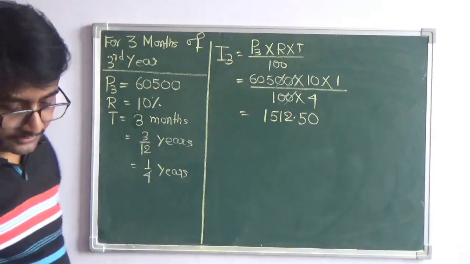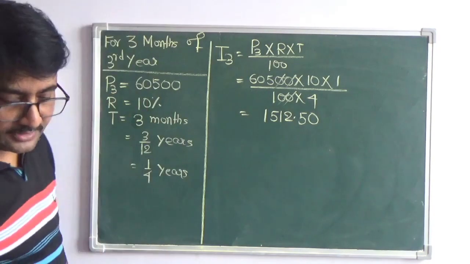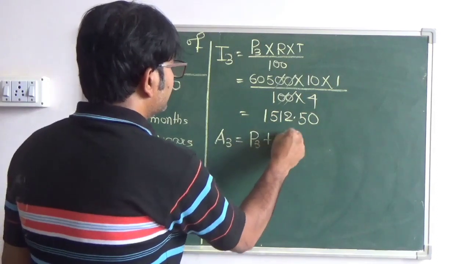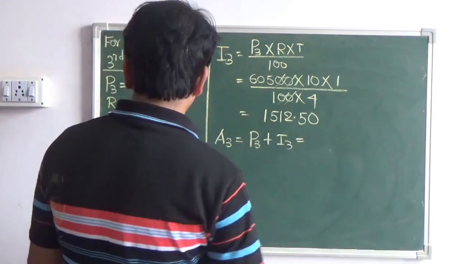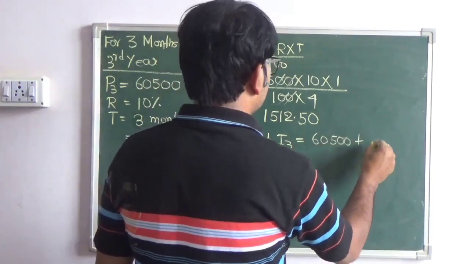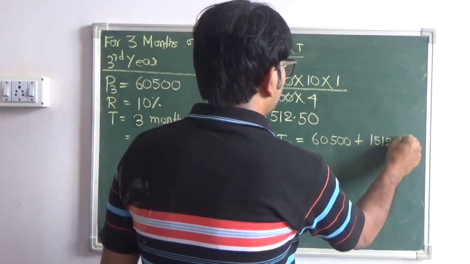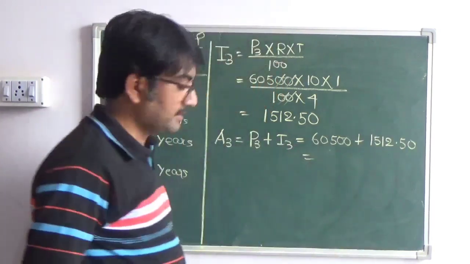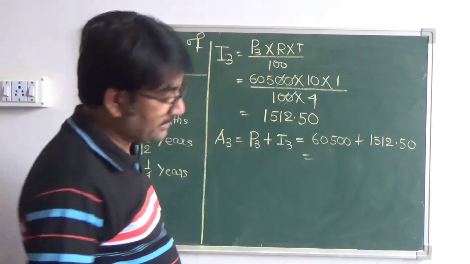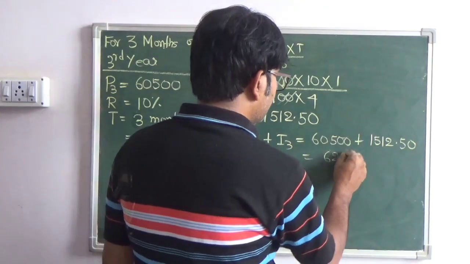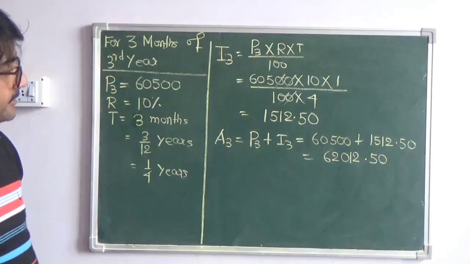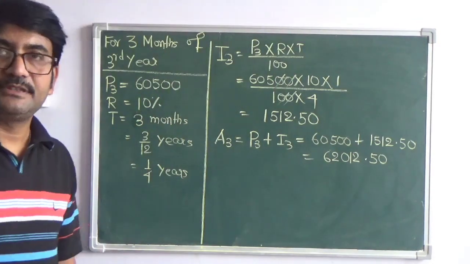So you need to find, the question says find the amount and the compound interest. So amount A3 is P3 plus I3. What is P3? 60500 plus 1512.50. So I'm writing the answer directly, that is coming to 62012.50. So this is the amount at the end of the specified time period.